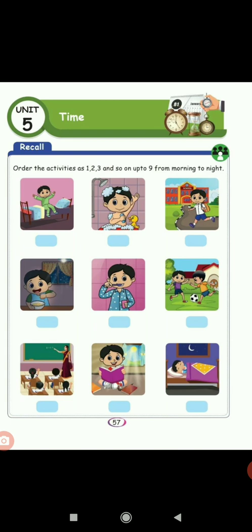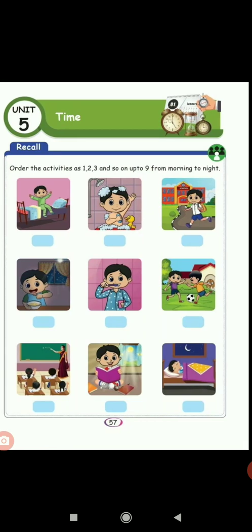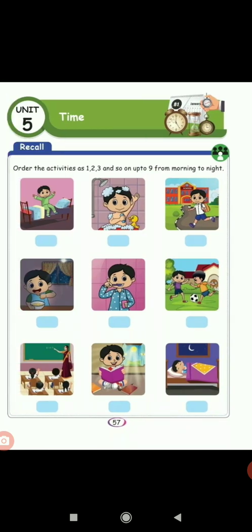Children, see the pictures. This is our daily routine, isn't it? So you write the numbers in order, from morning to night. First picture, wake up early in the morning, isn't it? Second one, brush your teeth. Third one, bathing. Like that you have to write the numbers in order.